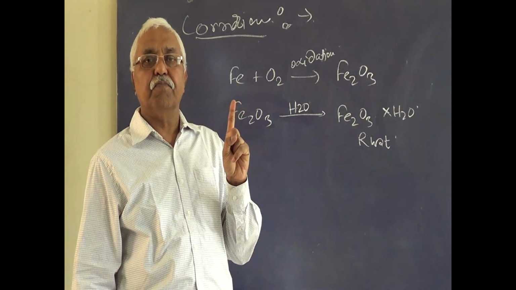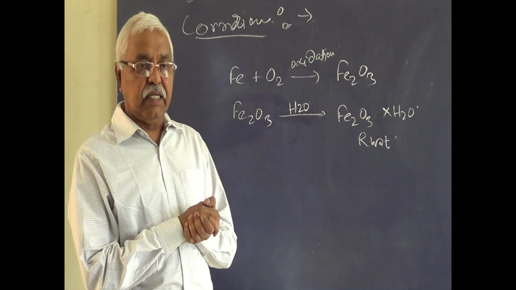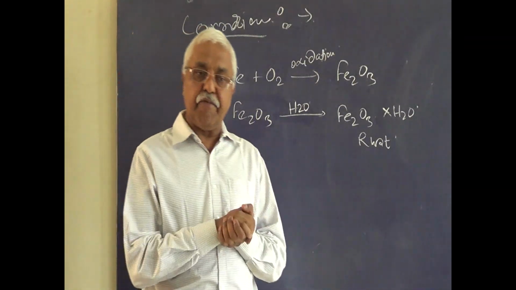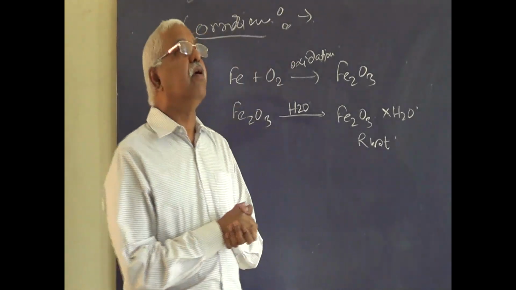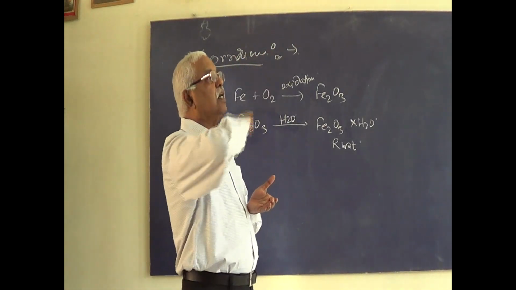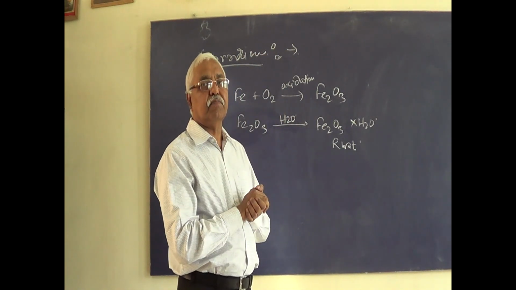For any component we have, we need to go for prevention. Initially, we apply a layer of oil to cut off the supply of oxygen.